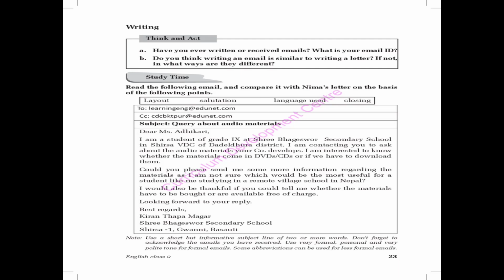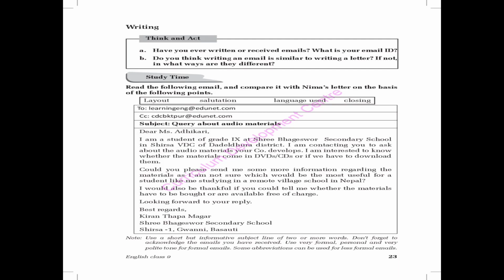Now, this is a letter, and first you have to notice who is writing: Kiran Thapa Magar, to whom: learningenglish@educatenet.com, and his address to Mrs. Adhikari. What is this letter about? He is asking a question, a query about the audio materials. His letter is centered on audio materials, which help to improve English. So he is very interested to learn English. He is asking where we can get them, in DVD or CD, where they are available.